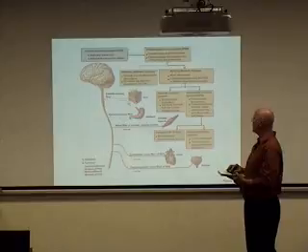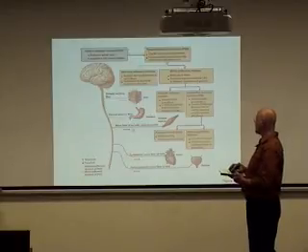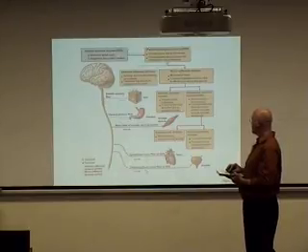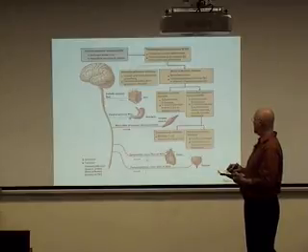Here we see right here is a somatic sensory fiber. This is a neuron carrying information in from the skin. Here is a visceral sensory fiber. In this case, we're carrying information in from an internal organ, such as the stomach. Here is the motor fiber of the somatic nervous system. This is a nerve fiber that's carrying information out of the central nervous system to the skeletal muscle. And then finally, we have both the sympathetic and the parasympathetic motor fibers of the autonomic nervous system that are carrying information out from the central nervous system to internal organs such as the heart or the urinary bladder.